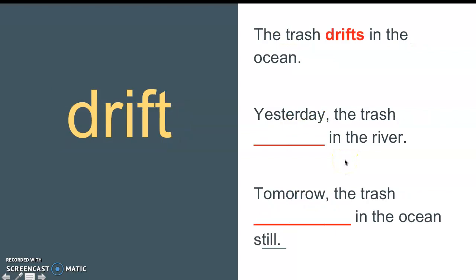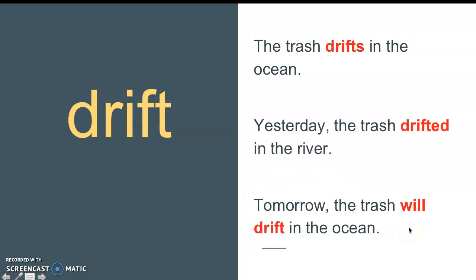Let's try another one. Drift. The trash drifts in the ocean. Drifts meaning it floats around. So this is the present tense. How could we put that into the past and then also the future tense here? Yesterday, the trash blank in the river. Think about that one. Tomorrow, the trash blank in the ocean still. So again, these are your key words, your clue words yesterday and tomorrow that you have the past tense and then the future tense. Let's see what those answers are.